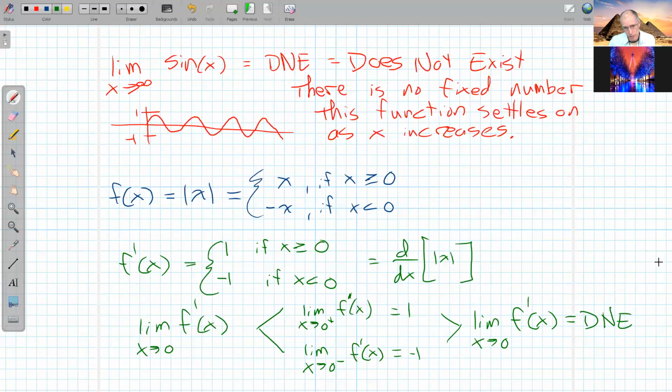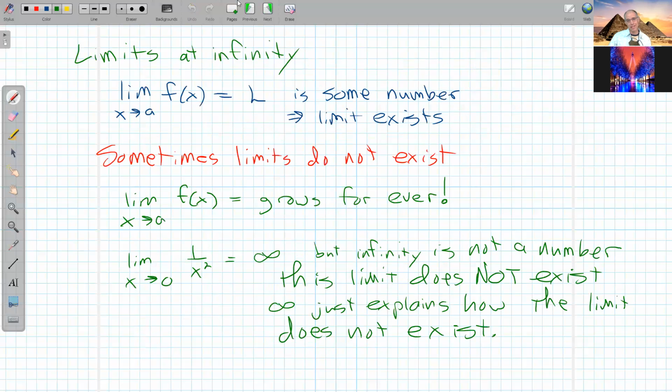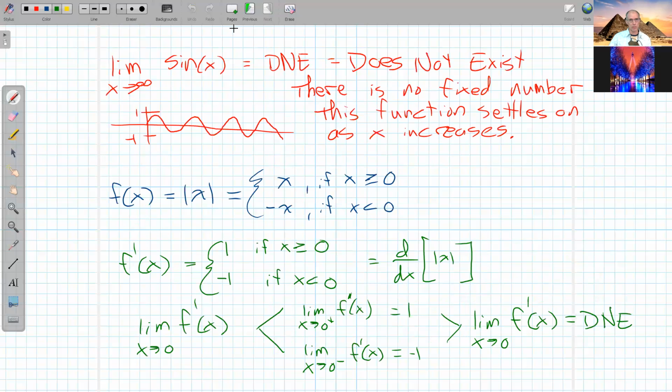Okay, so we got a few different things that can happen. Either the left and the right don't match, limit doesn't exist. Or the limit never settles down to a particular number, does not exist. Or the limit is infinite in some way, which is a special way to say it doesn't exist, but we know it's increasing forever. So there's 3 different ways a limit does not exist. We're focusing in this section on limits where x is approaching infinity. So let's just play with some more examples of that.